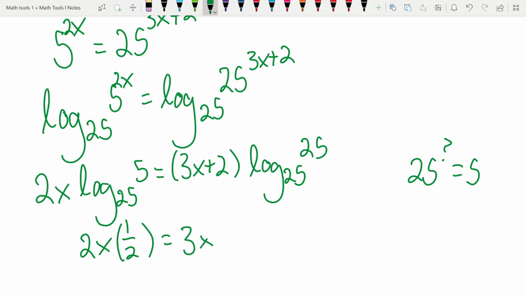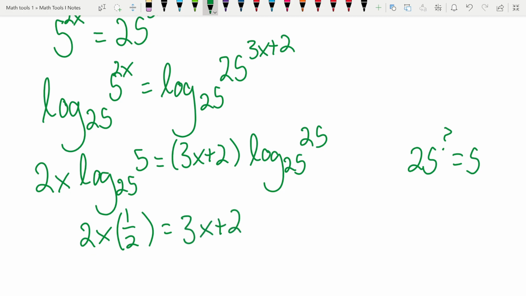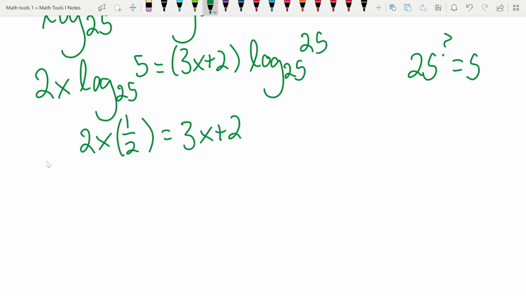And then that's equal to 3x plus 2. Okay. So no matter which of the bases we chose here, it still leaves us with a log that we can do by hand. And you know what? I want to point out, even if we can't do it by hand, it's still fine. This will still just be a number. Even if we can't evaluate it by hand, you could throw it in a calculator. It might give you some infinite decimal or whatever. But it's fine. It's still a number. So sometimes, if the bases aren't set up properly, that might be fine. So what base you choose ultimately really doesn't matter too much.